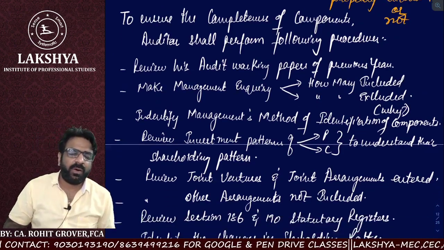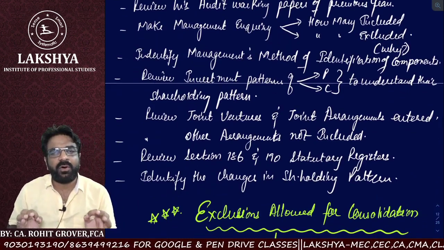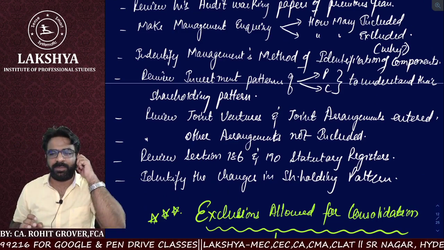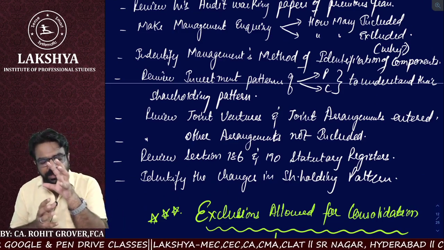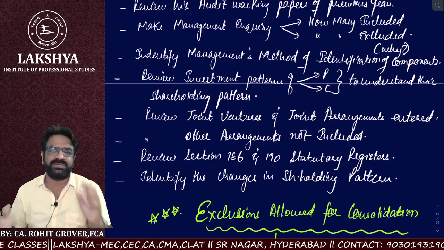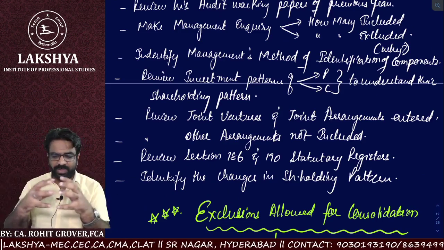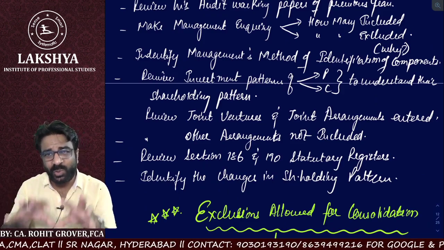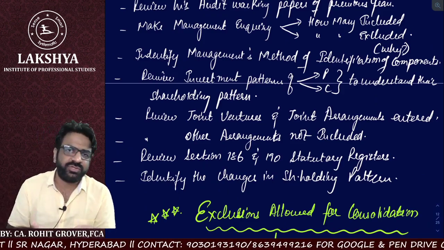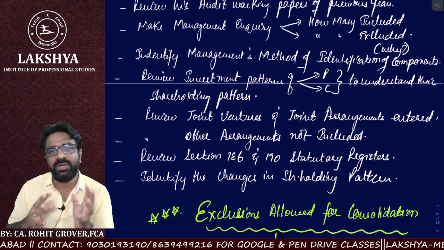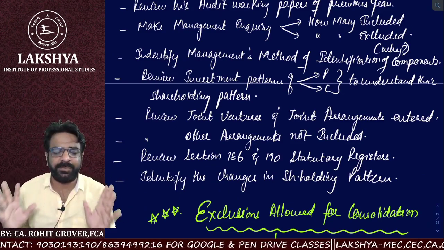Then I would also like to obtain copies of their joint arrangement papers or joint venture agreement papers. From the agreement papers only, I'll come to know whether it is a joint venture or an associate. If two entities are joining hands together with a contractual arrangement of having joint control over a particular thing, it means it's a joint venture. So from the agreement papers only, I'll come to know whether it is a joint venture or a joint arrangement entered into by them or not.